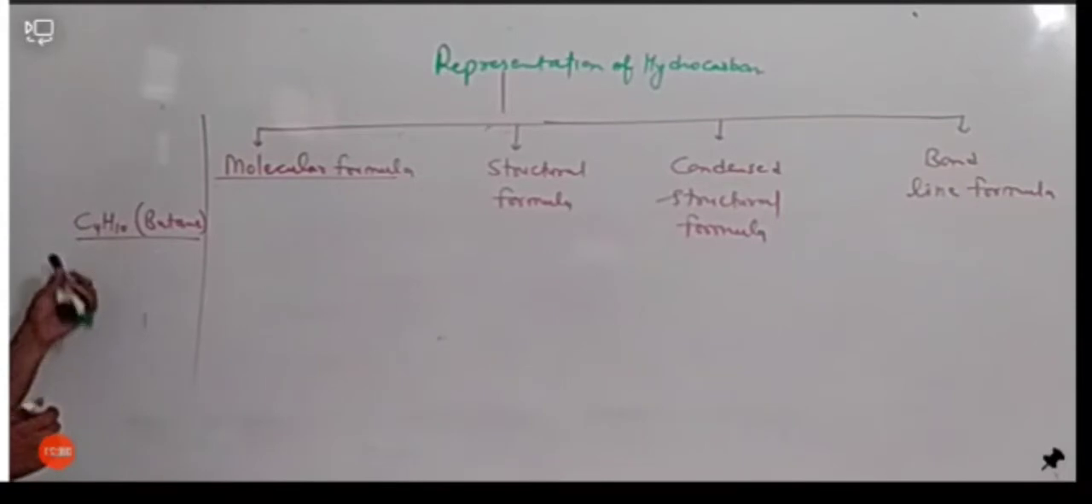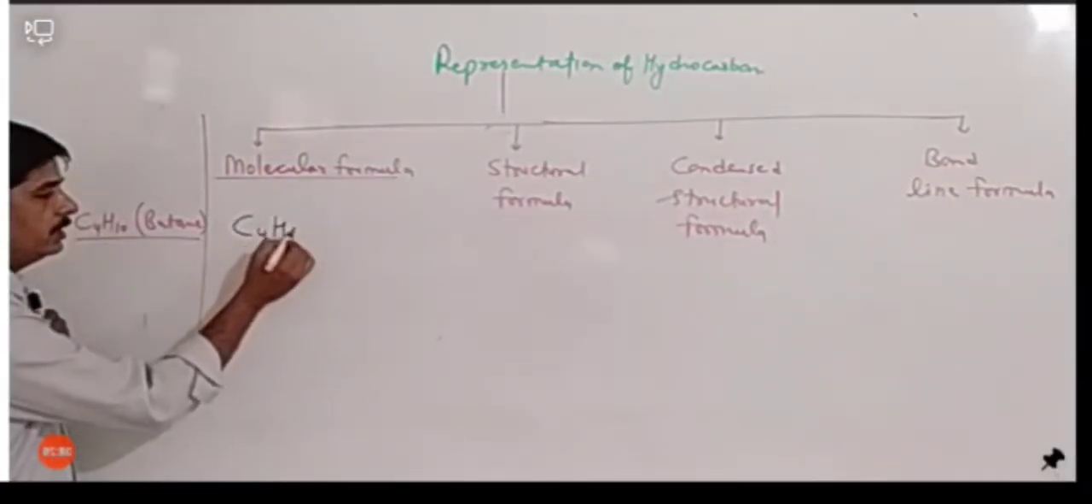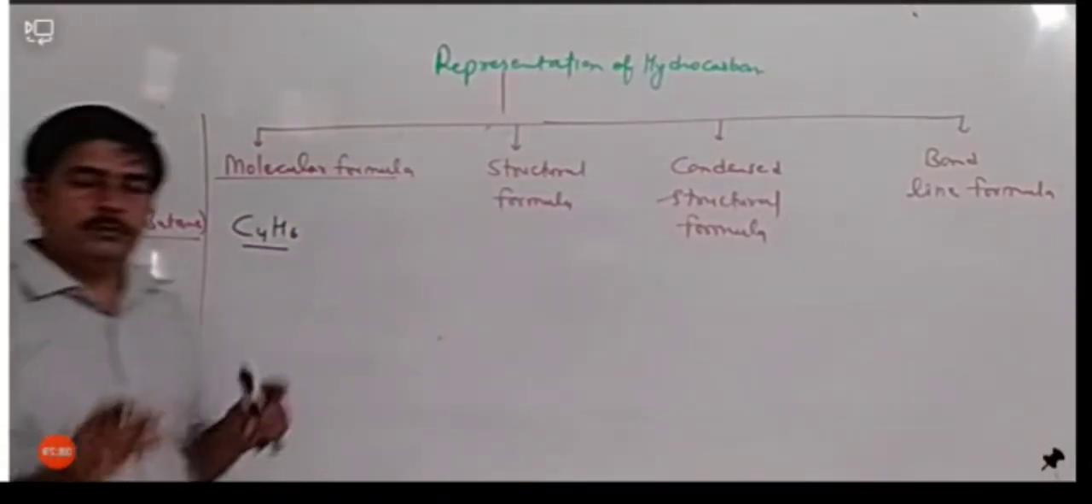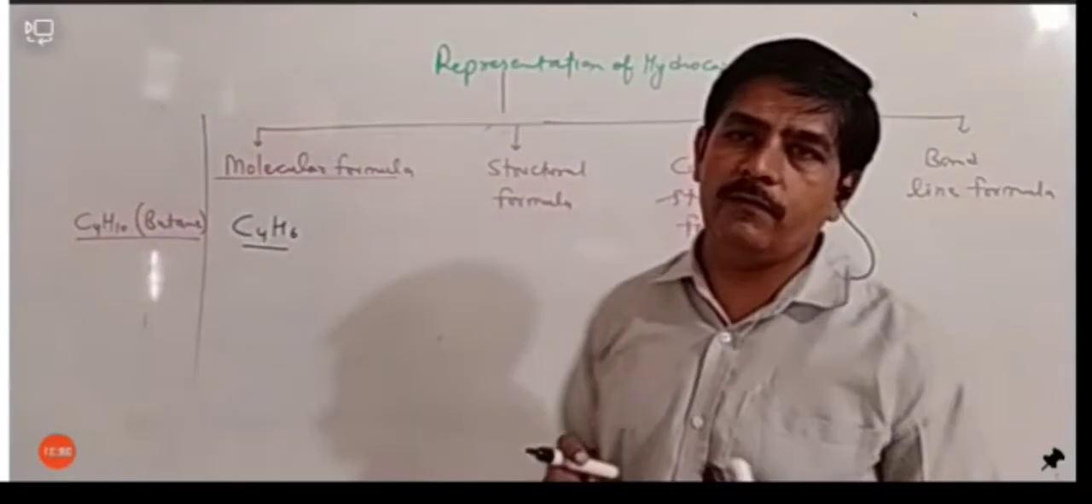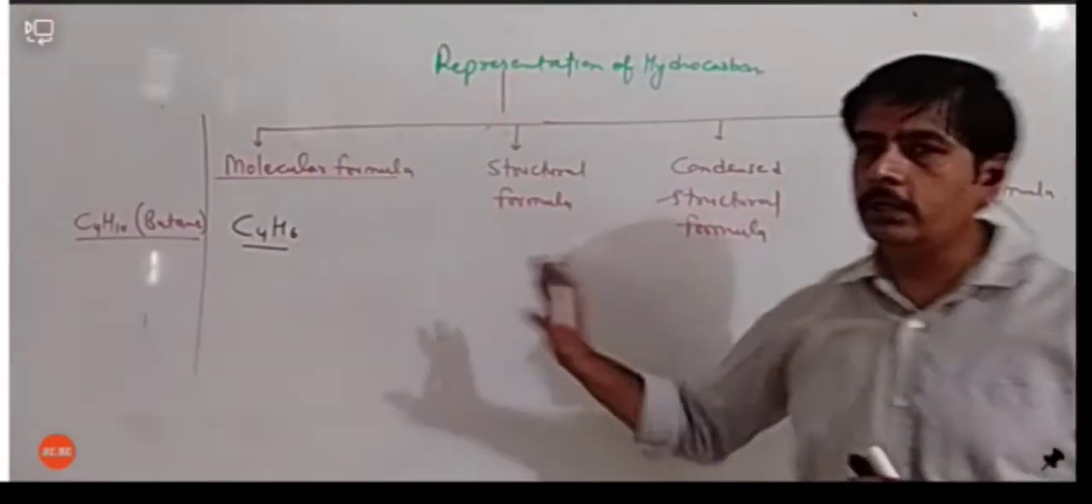So if I write this formula C4H10, so this is only molecular formula. ठीक है. We have written only total number of carbon and total number of hydrogen present in this formula. It is called molecular formula.